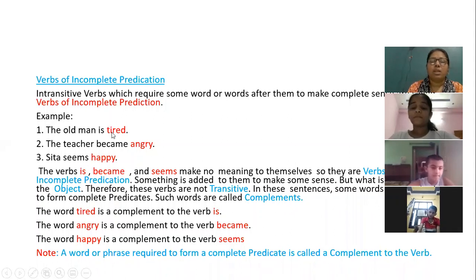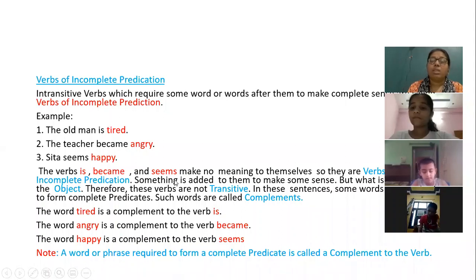The verbs is, become, became, and seems. They are making no meaning to themselves. They are not telling any meaning. So they are verbs of incomplete predication. Which verbs are verbs of incomplete predication? Is, become, and seems, because they are not giving any meaning to the subject. It is an incomplete sentence. So these verbs is, become, seems, they are called verbs of incomplete predication.